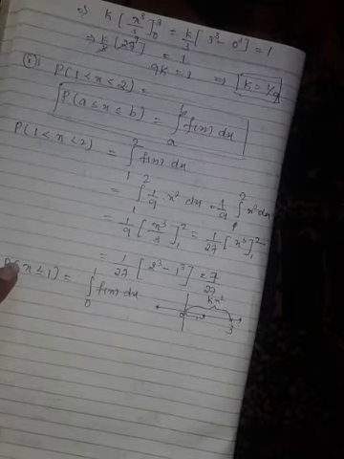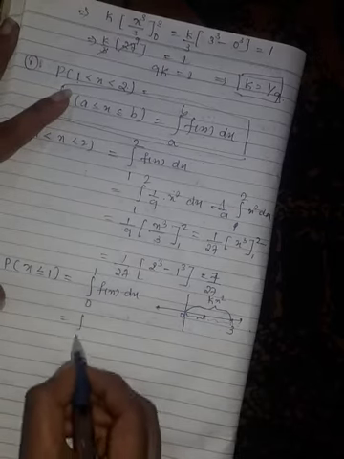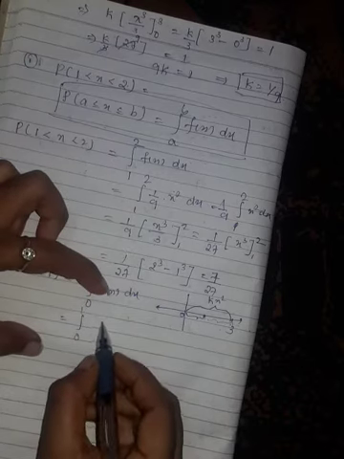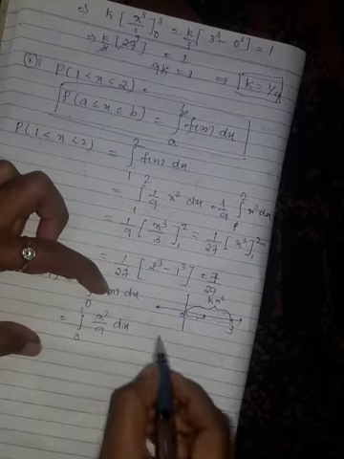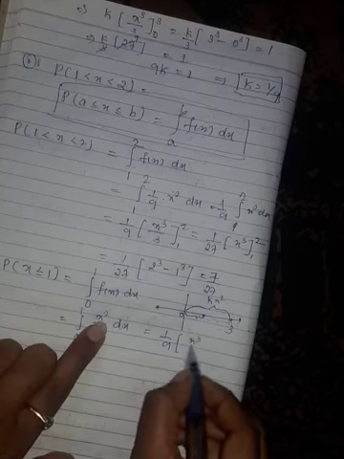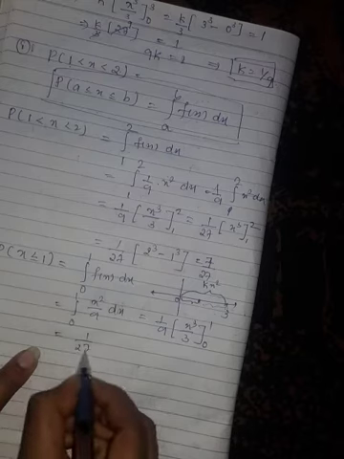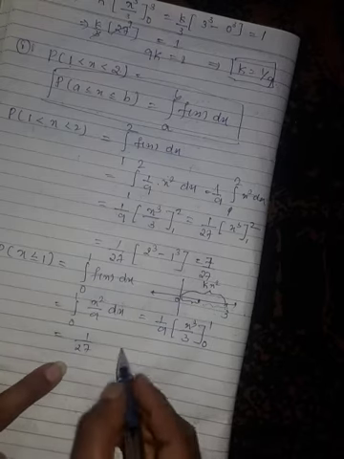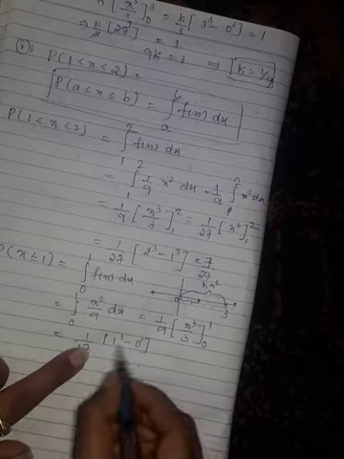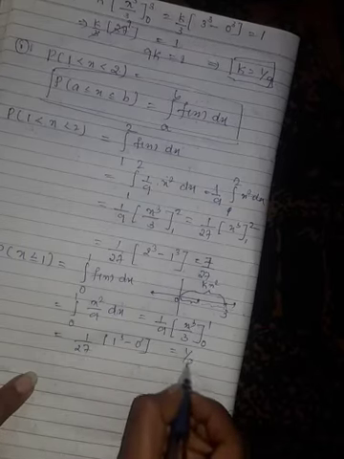So here we have less than, not greater than. If it is greater than, then the function is here. So 0 to 1, f of x is nothing but k into x square, and k is 1 by 9. So x square by 9 dx. Now integrate this one. I take 9 outside. Integration of x square is x cube by 3 from 0 to 1. Put upper limit and lower limit. I took 3 outside, so 3 into 9 is 27. Upper limit is 1 cube minus 0 cube. So 1 cube is 1, minus 0 is 1. So our answer is 1 by 27.